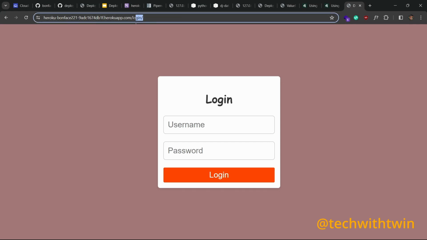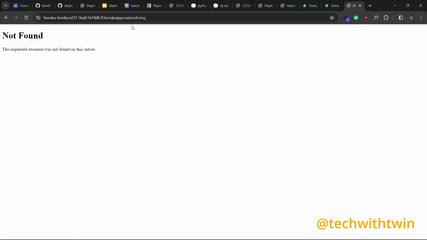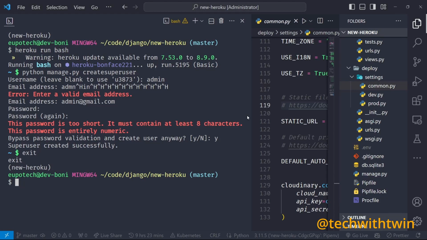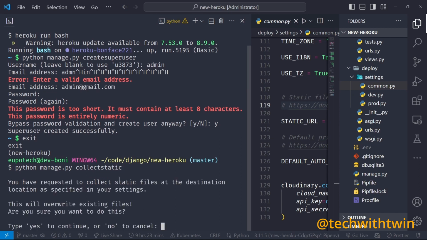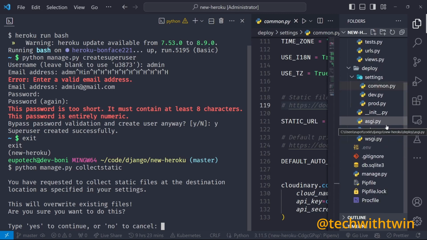Now the problem you have to fix is this one, and then you can call it a session. So we need to collect the static files ourselves. So Python, so we can collect. We have static files. We don't.